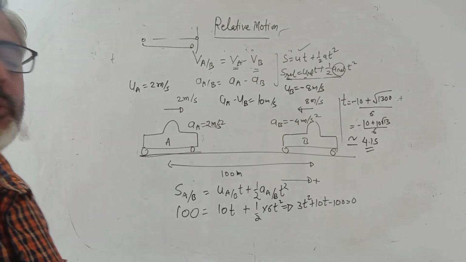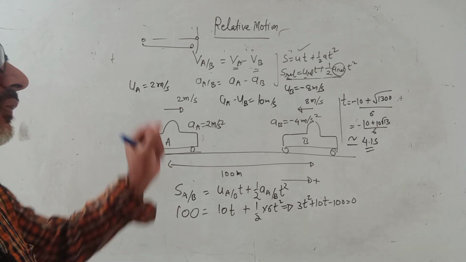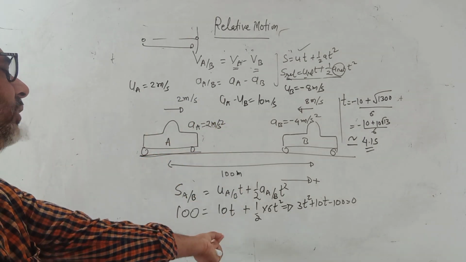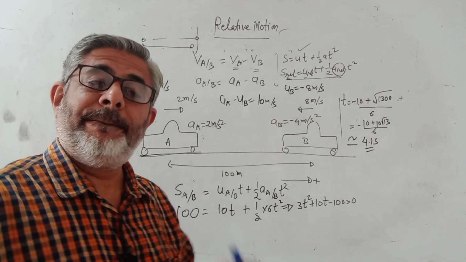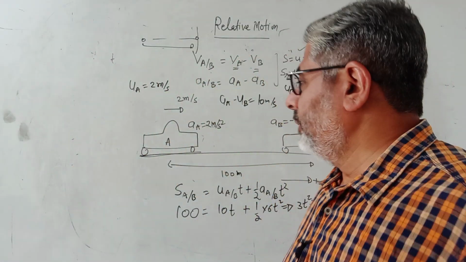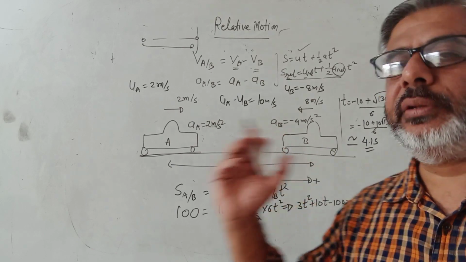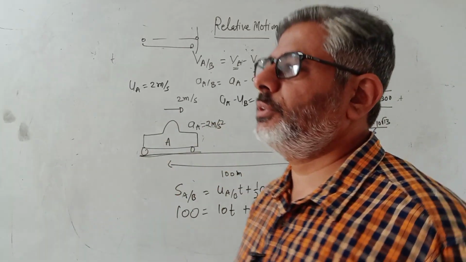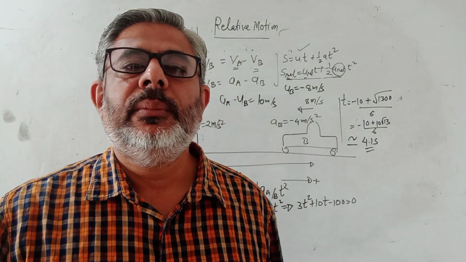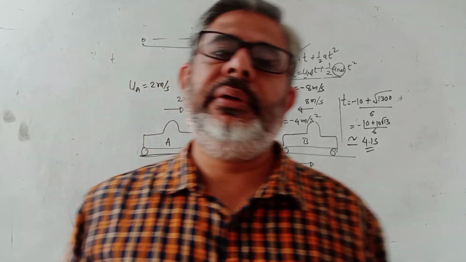But where is this collision going to happen? Now, in the first place, you should appreciate that by using relative motion, we have found time. So that is the beauty of relative motion. It can give you time easily. The time in all relative questions can come very easily. But if asked where, then it's another question.